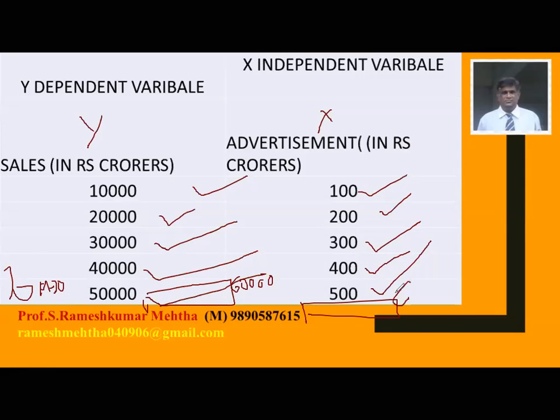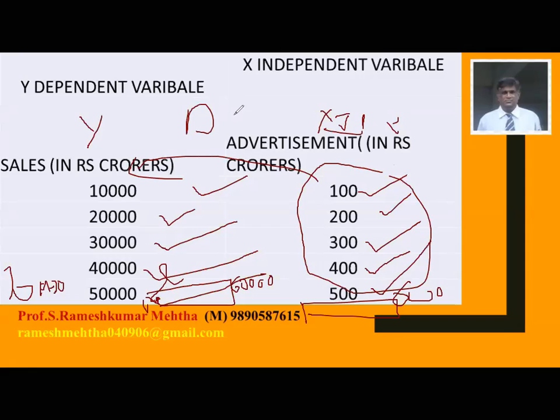If I have a budget of 600 crores on advertisement, if I spend 600 crores on advertisement, what will happen to my sales? What is the amount of sales which I am going to register? So advertisement is affecting sales. So this is the independent variable and this is the dependent variable. And with this example, now let's understand how to calculate the amount of sales I am going to generate when I am spending 600 crores.